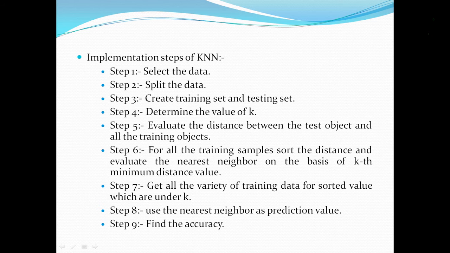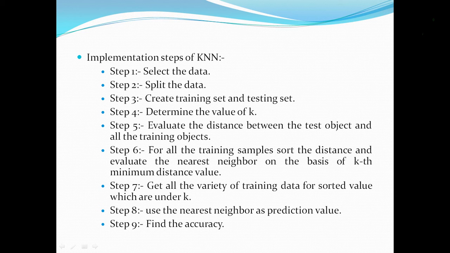In KNN, we create a training set and testing set, then determine the value of K, like first nearest, second nearest. Whatever value we want to choose for K, we can choose; there is no fixed value.